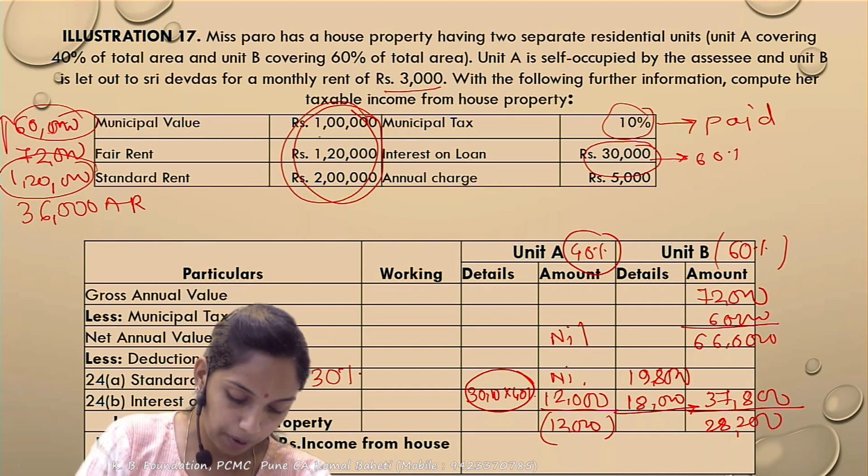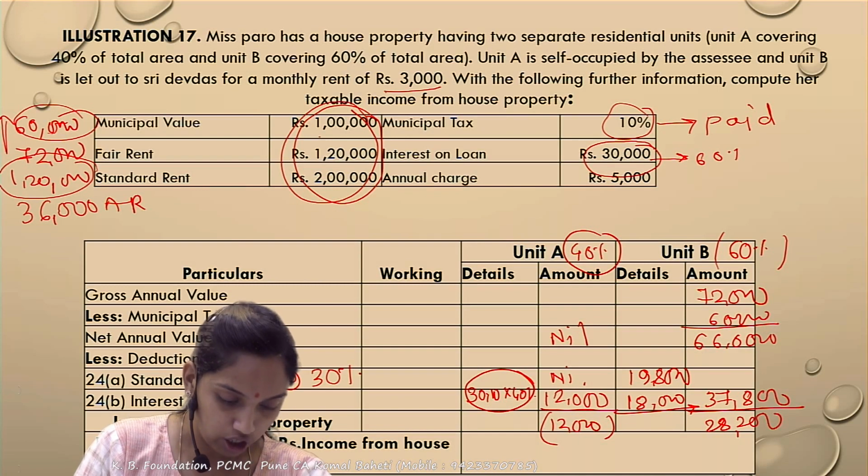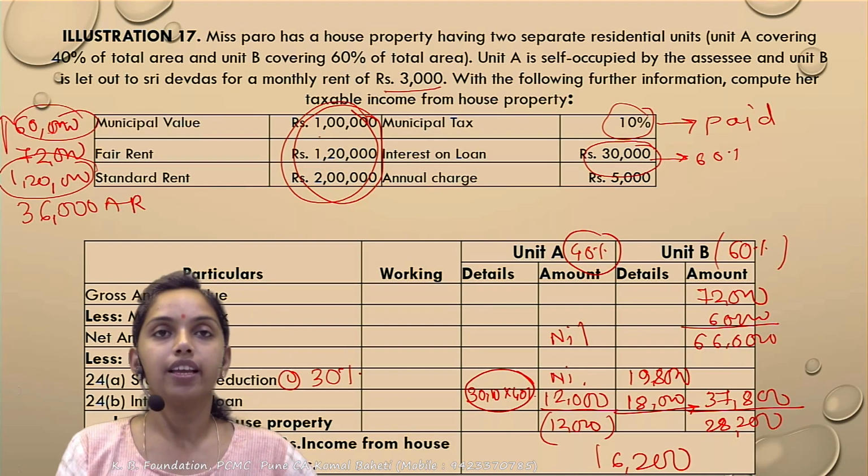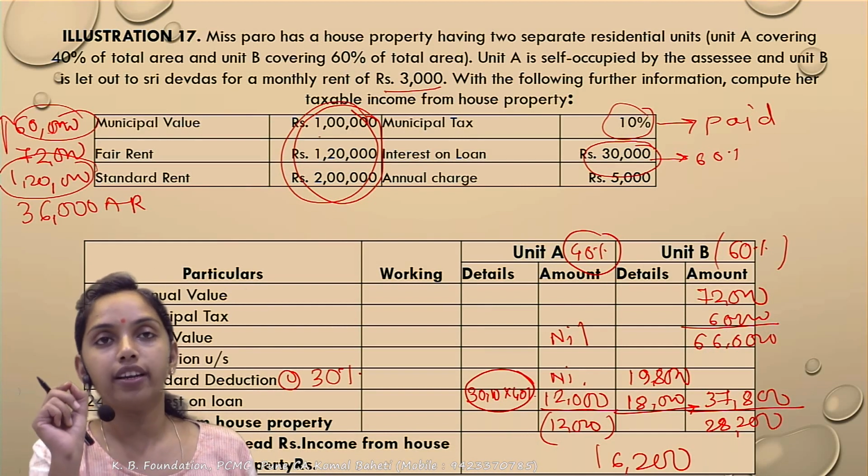Under the self occupied there is a loss. These will get set off against each other. So ultimately the income from the HP is 16,200. Are you clear? What is the most important thing under this?